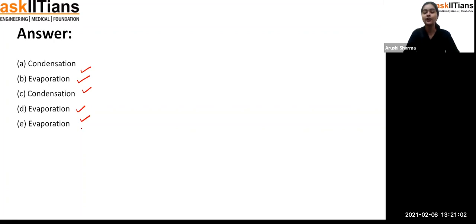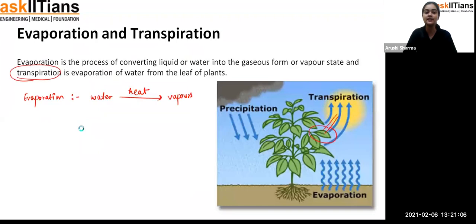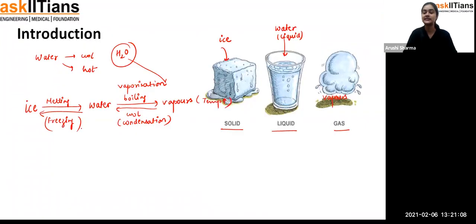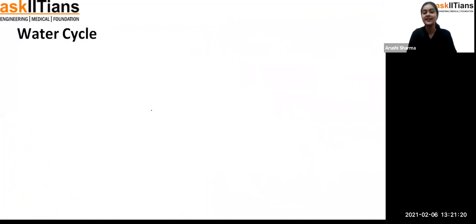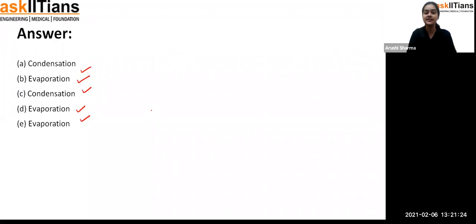I have told you all of the processes at the very start of the class. If I show you here, these are the processes: ice melting to water; water boiling to vapors, called vaporization, or you can say evaporation also; vapors converting into water, condensation; water converting into ice, freezing. So all such processes are involved for water, students.